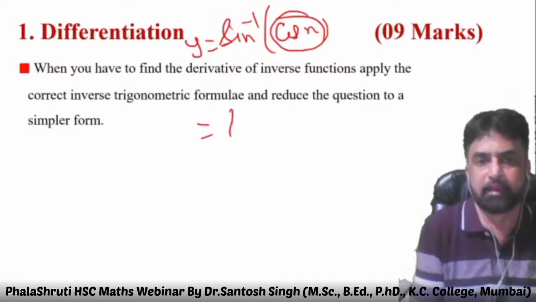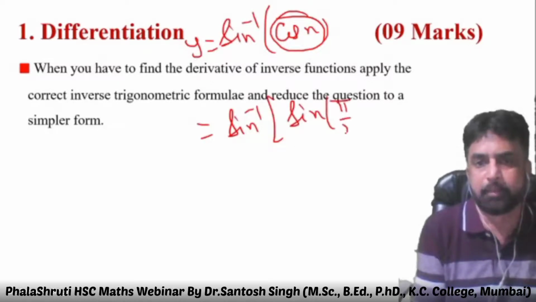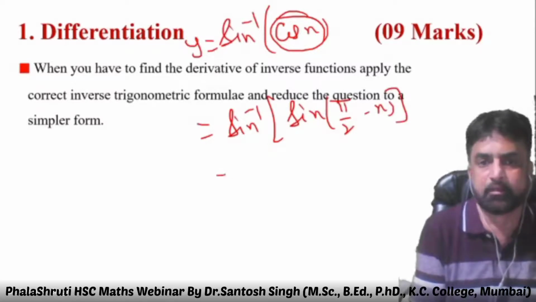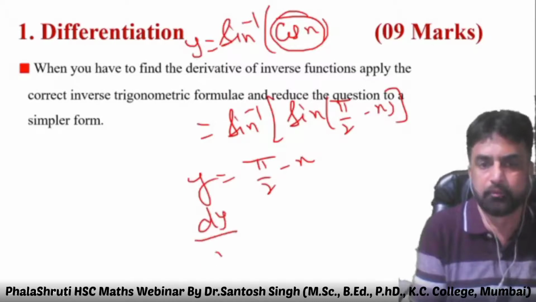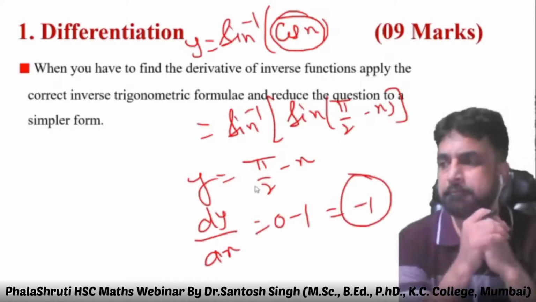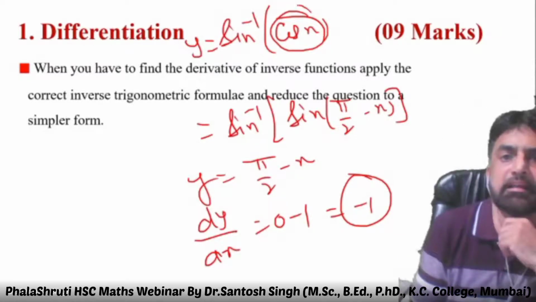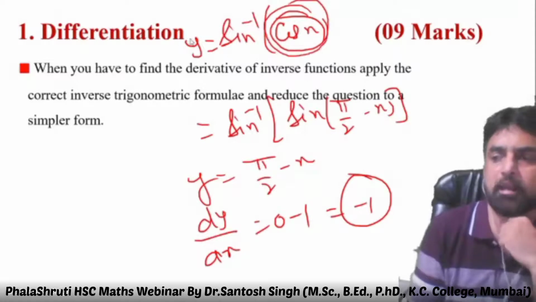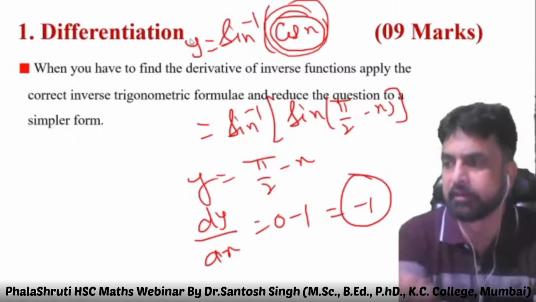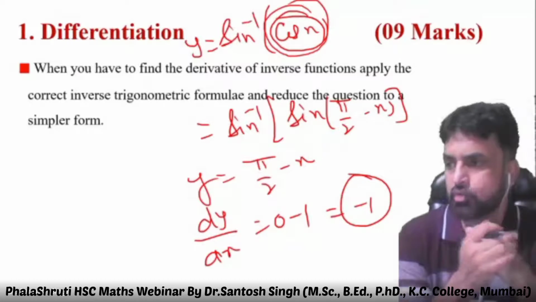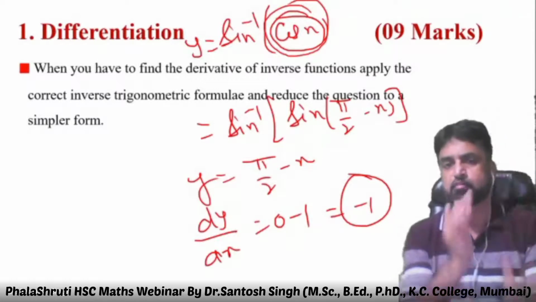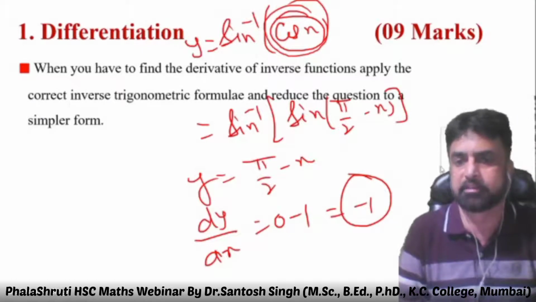But if you write sine inverse of this as pi/2 minus x, the sine inverse gets cancelled. y equals pi/2 minus x, so dy/dx will be 0 minus 1. It becomes very simple. So if the things inside the inverse can be solved, first solve them and then take the derivative. So trigonometric functions and this function will go simultaneously for you.